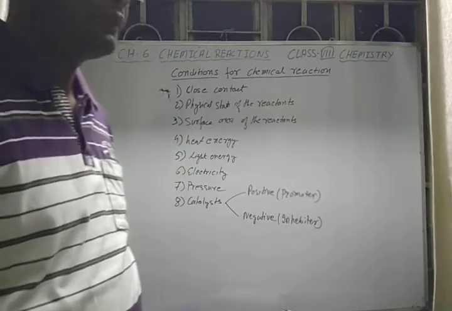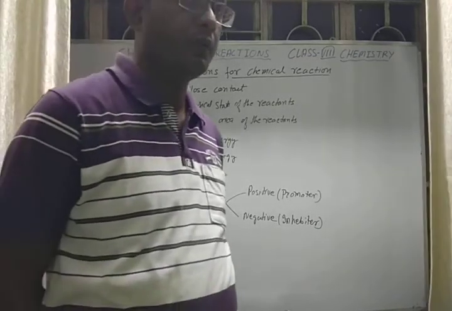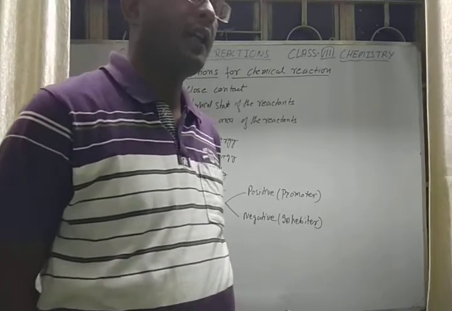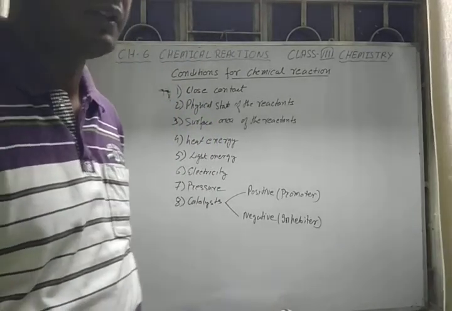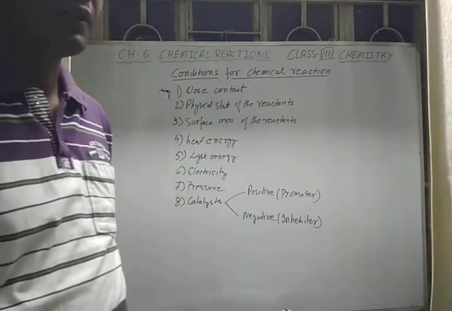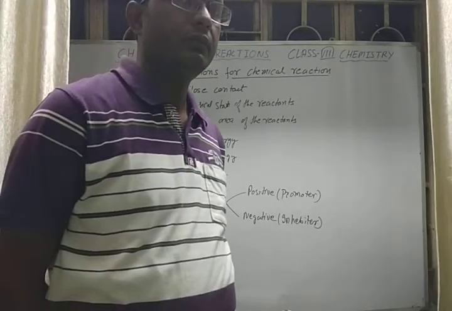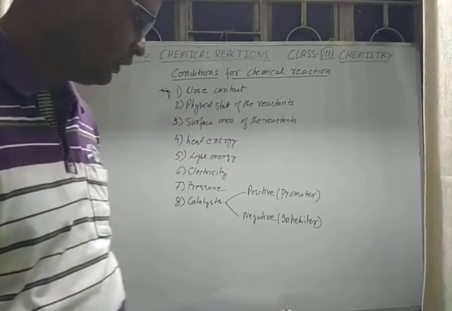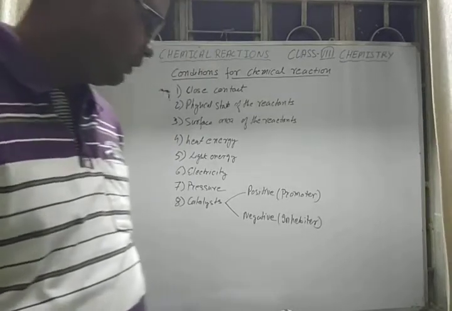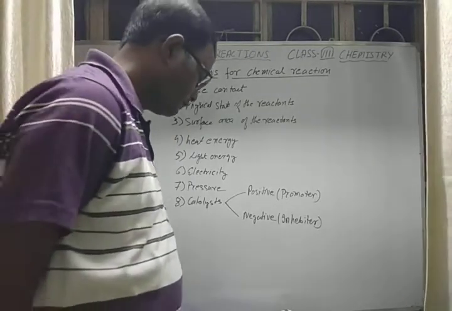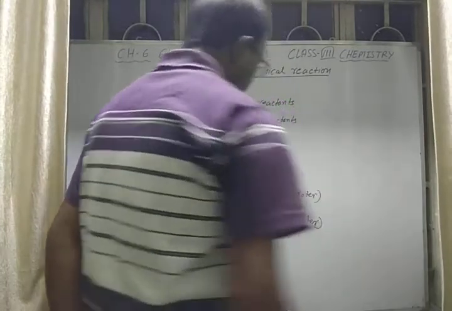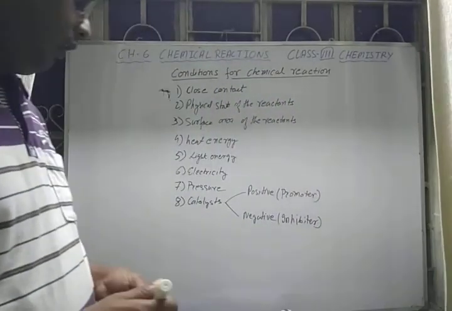So phosphoric acid is a negative catalyst for decomposing hydrogen peroxide to form water and oxygen, whereas manganese dioxide acts as a positive catalyst to speed up the decomposition. These negative catalysts are inhibitors, and the spelling is inhibitors.